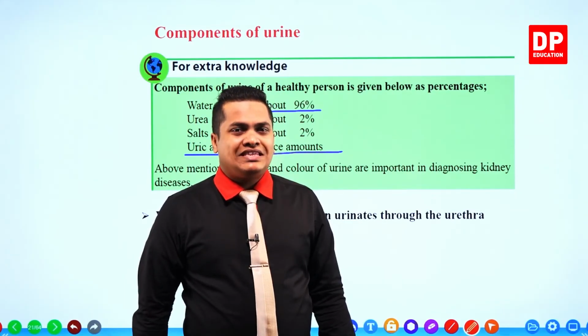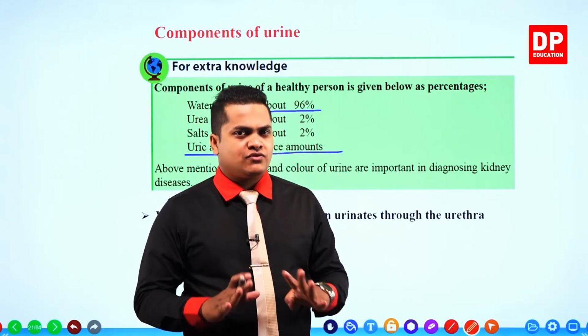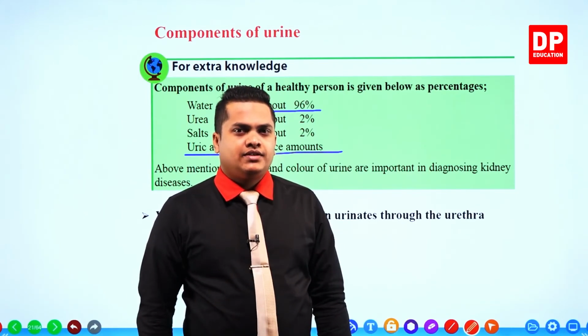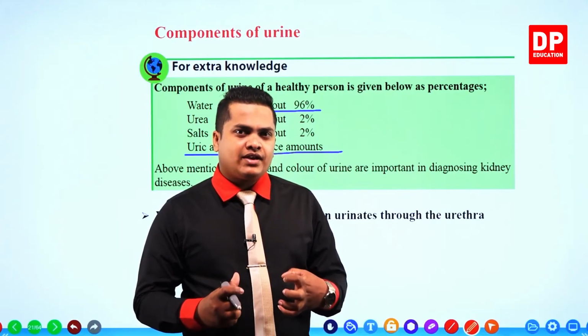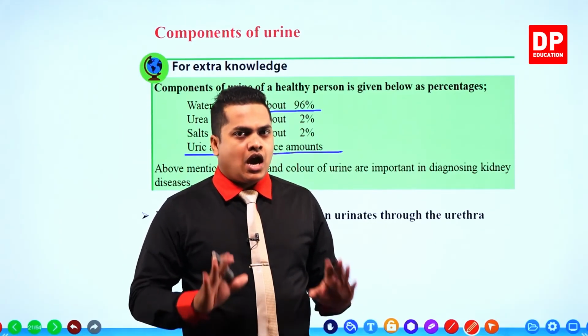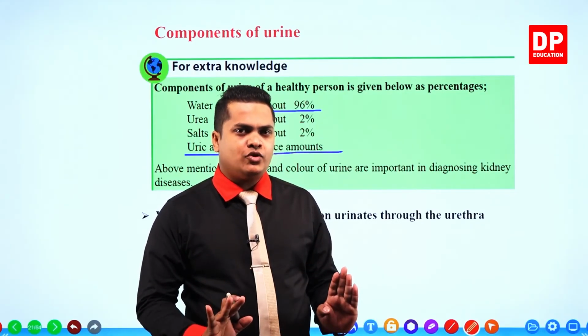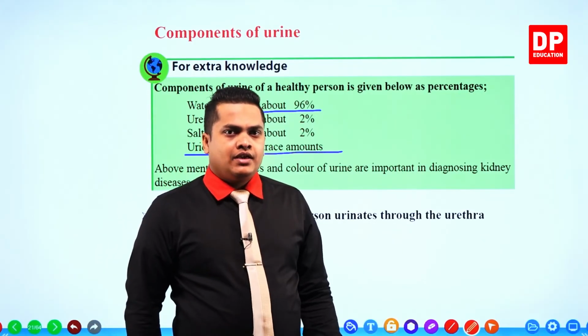So my dear children, these percentages and the color of the urine are going to change from person to person according to their health, right? According to their health, these percentages and the colors are going to change. However, the main components that should be contained within the urine should be these four substances only.